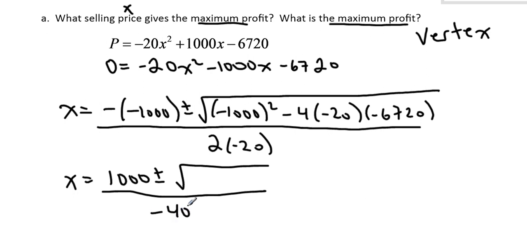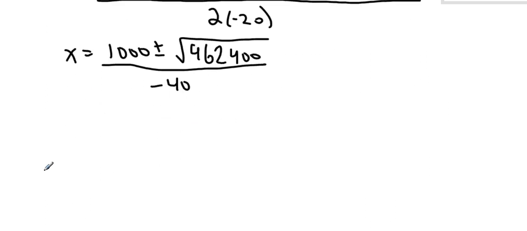So go ahead and calculate that discriminant, please. Keep track of your negative signs. This is the place where you don't want to suddenly ignore a negative sign. So I get a discriminant of 462,400. And we're going to now split into two different values for x. So x is going to be 1,000 plus, let me ask my calculator to take the square root here, 680.